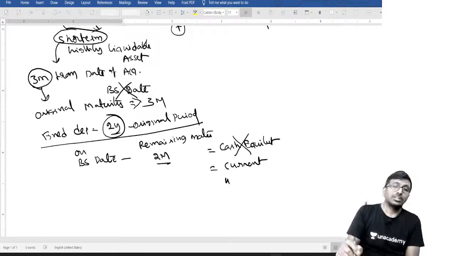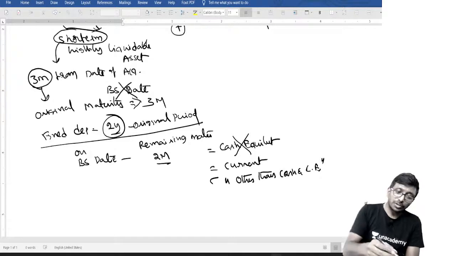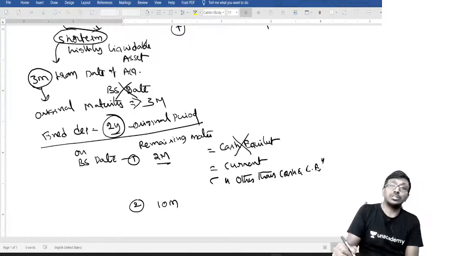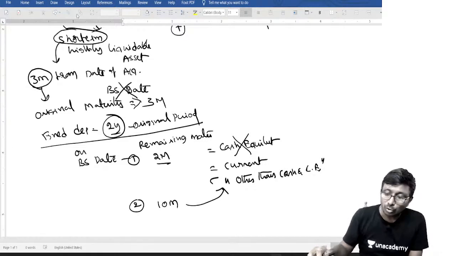You refer Schedule 3 Division 2. Immediately below cash and cash equivalent, there is one more line item called other than cash and cash equivalent. You are supposed to present it over there. Getting my point? Next, situation number 1, this is. Next, sir, 10 months is remaining maturity. Yes, 10 months is remaining maturity, same concept is going to apply. Hope you understood.